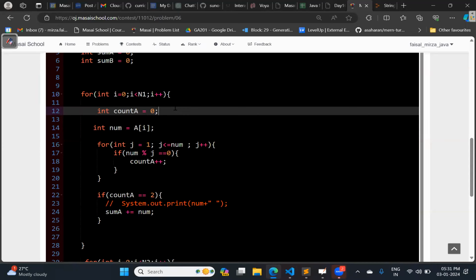Definitely, if you are able to do the dry run, you will be able to identify exactly where you are making the mistake. Is it clear? Please confirm.